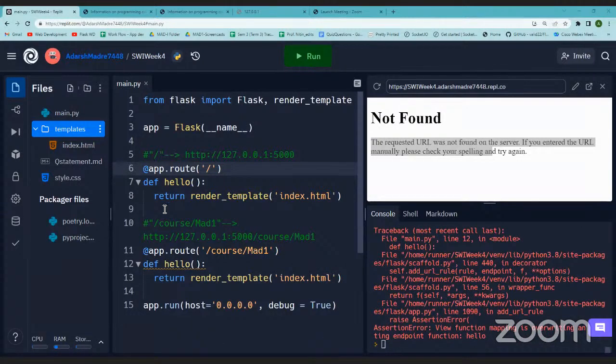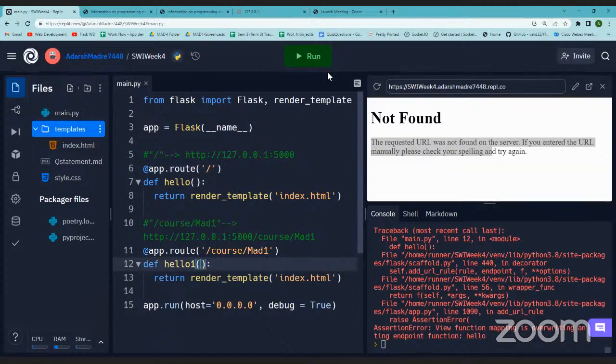What is happening here? I've mapped this hello function with the base URL, and what I'm trying to do here is map this same hello function with another URL also. That is not possible. Flask will not allow mapping the same function to two different URLs. Functionality is okay, but the same function name cannot be there. So therefore it is showing the error. I need to change the name. You can simply put hello one. Functionality can remain the same, but the name should not match.